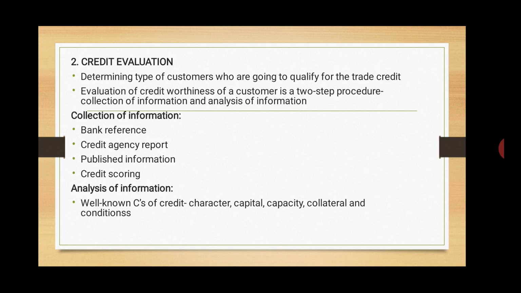Third is published information. Published information means the published financial statements of the customers for the few preceding years. This can also be taken as a source of information, as it contains a lot of details about their operational efficiency. Various ratios can be calculated on the basis of these financial statements, because they can throw easy light on the liquidity, profitability, and debt service capacity of a customer. We can come to know about the creditworthiness of the customer from here.